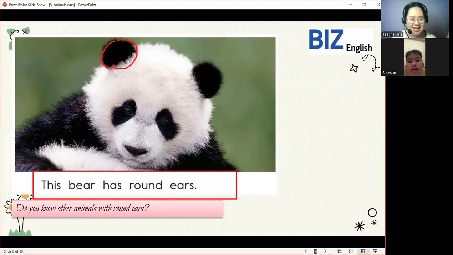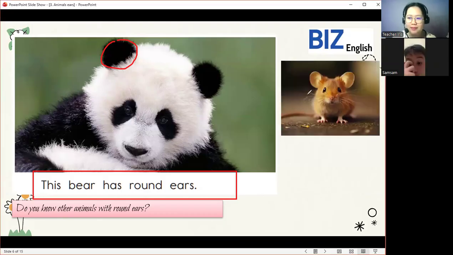Yes. What animals do you know that have round ears? No? Can you hear your teacher? Yes? Okay. So now let's look at our example.